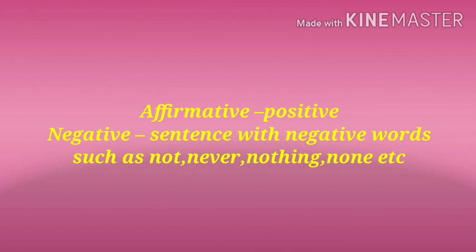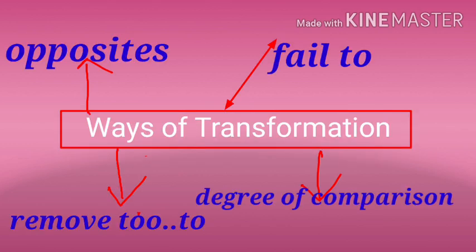What is meant by negative sentence? A sentence with negative words such as not, never, nothing, none, etc. This sentence has negative meaning. So this is the difference between affirmative and negative sentence. Ways of transformation: by using opposites, by using fail to, by using degree of comparison, and by using remove to, we can transform an affirmative sentence into negative.